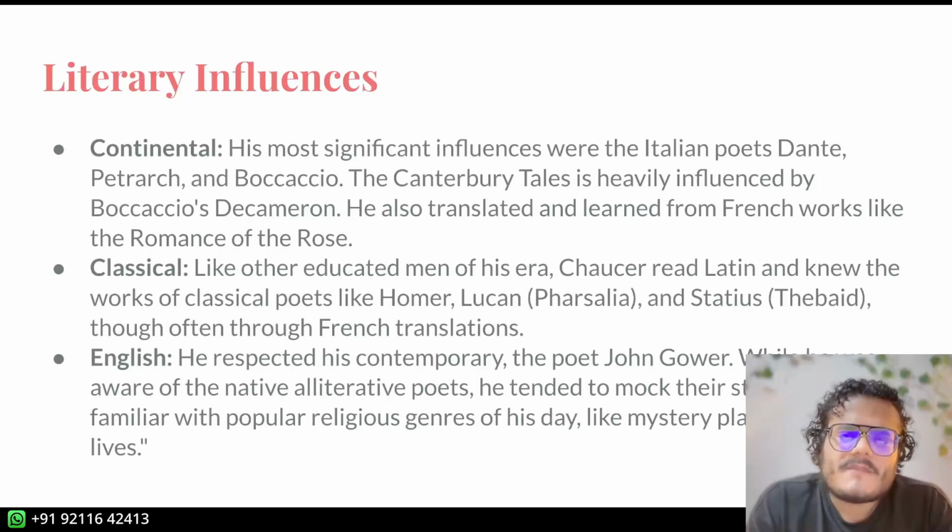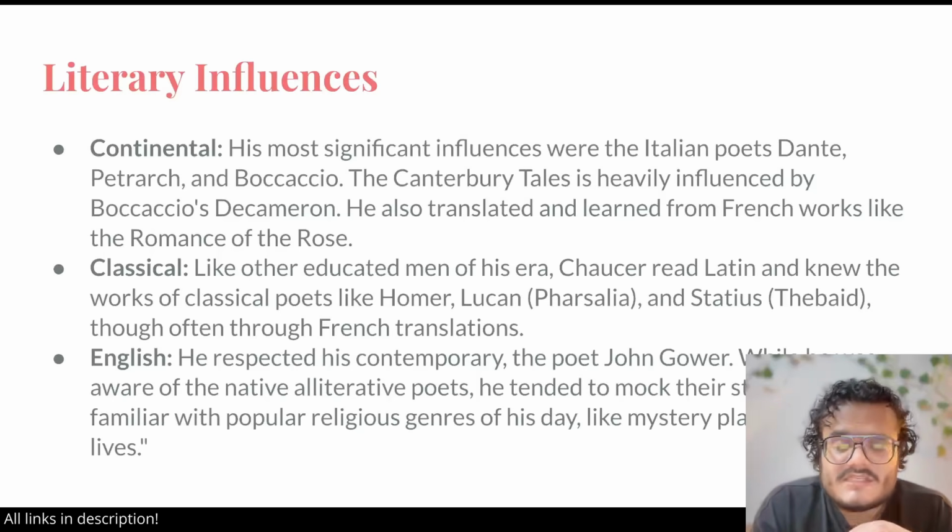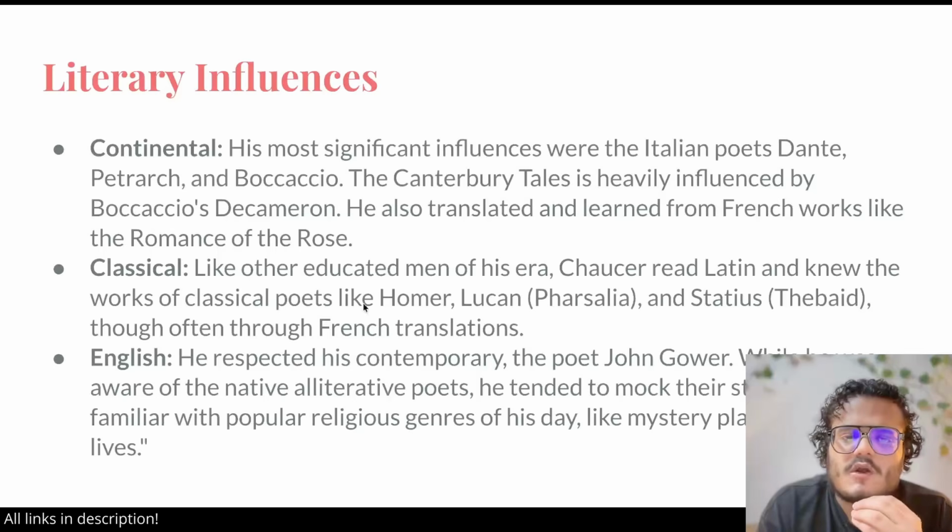He also read Virgil's Aeneid, which is an epic poem we have talked about. We have also talked about Homer. Lucan and Statius are not that important.